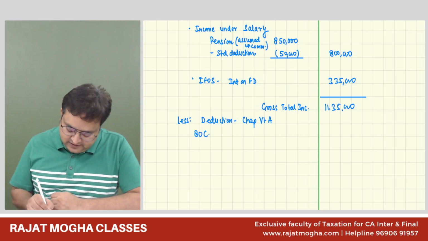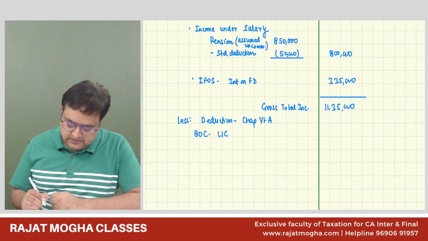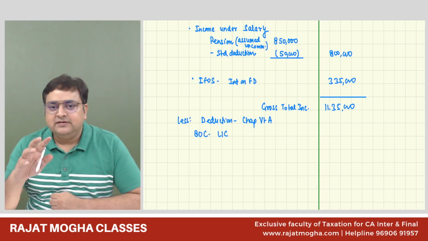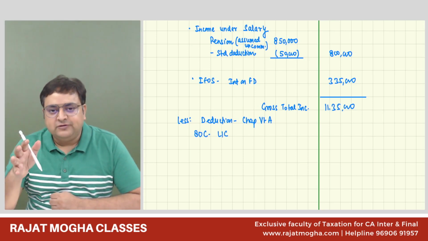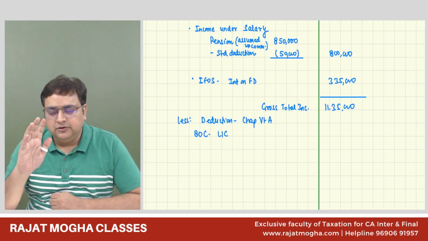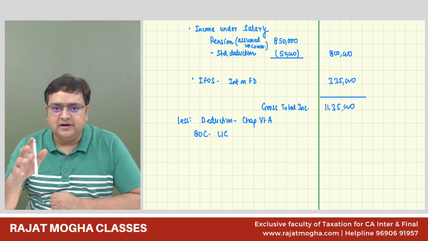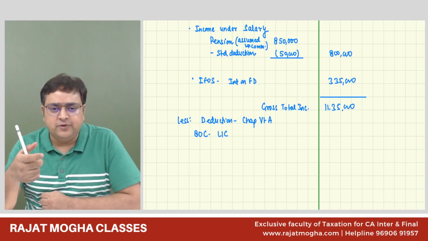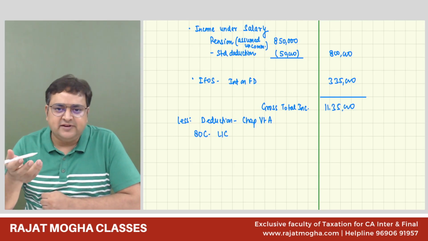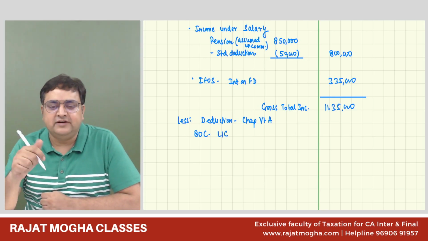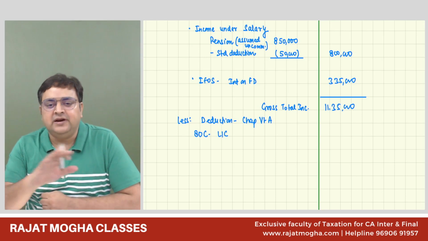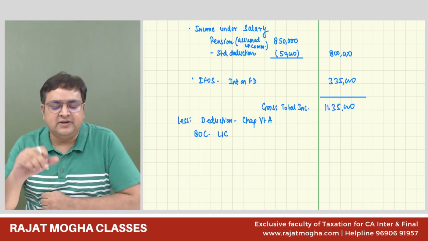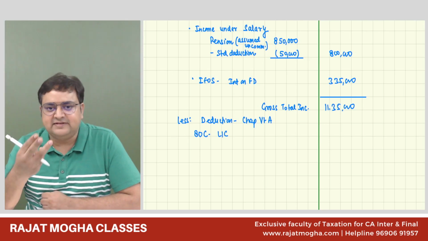So 80C, LIC. Generally, guys, in the entire course, I have told you that no need to learn the section numbers unless and until it is very important. There are a few section numbers which I was again and again referring to in PGBP: section 43B, etc. Some sections 40 small, etc. Otherwise, I have generally told you not to learn the sections except three chapters.